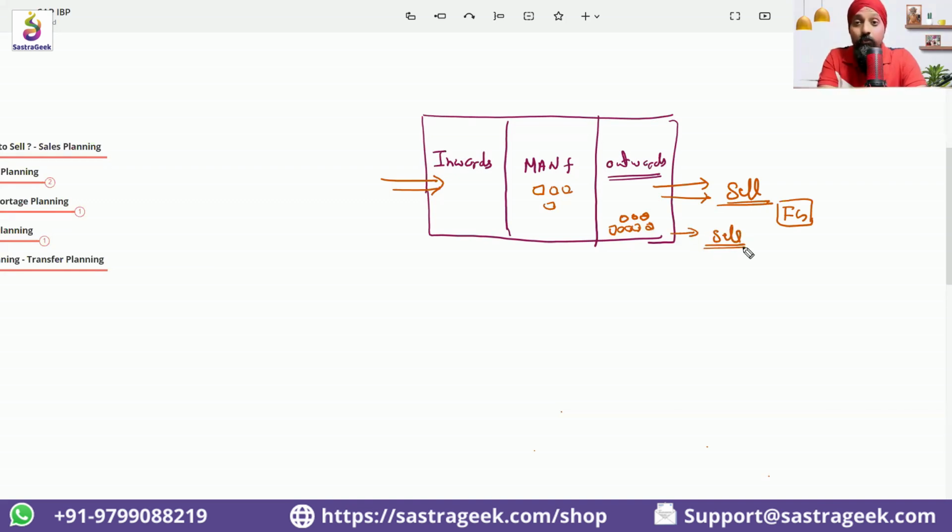So planning is more relevant there. Planning will be there for make to order also, at the lower level, but the front-level planning is needed here. If you want to sell, I need to know that my manufacturing unit will be producing and stocking it. I need to tell them how much they need to produce, and to do that, I need to do the first planning at this level.